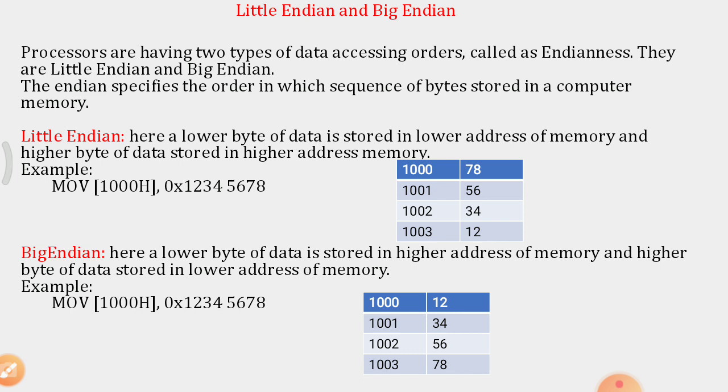The lower byte of data 78 is stored in higher address 1003H, and higher byte of data 12H is stored into a lower address of memory 1000H.